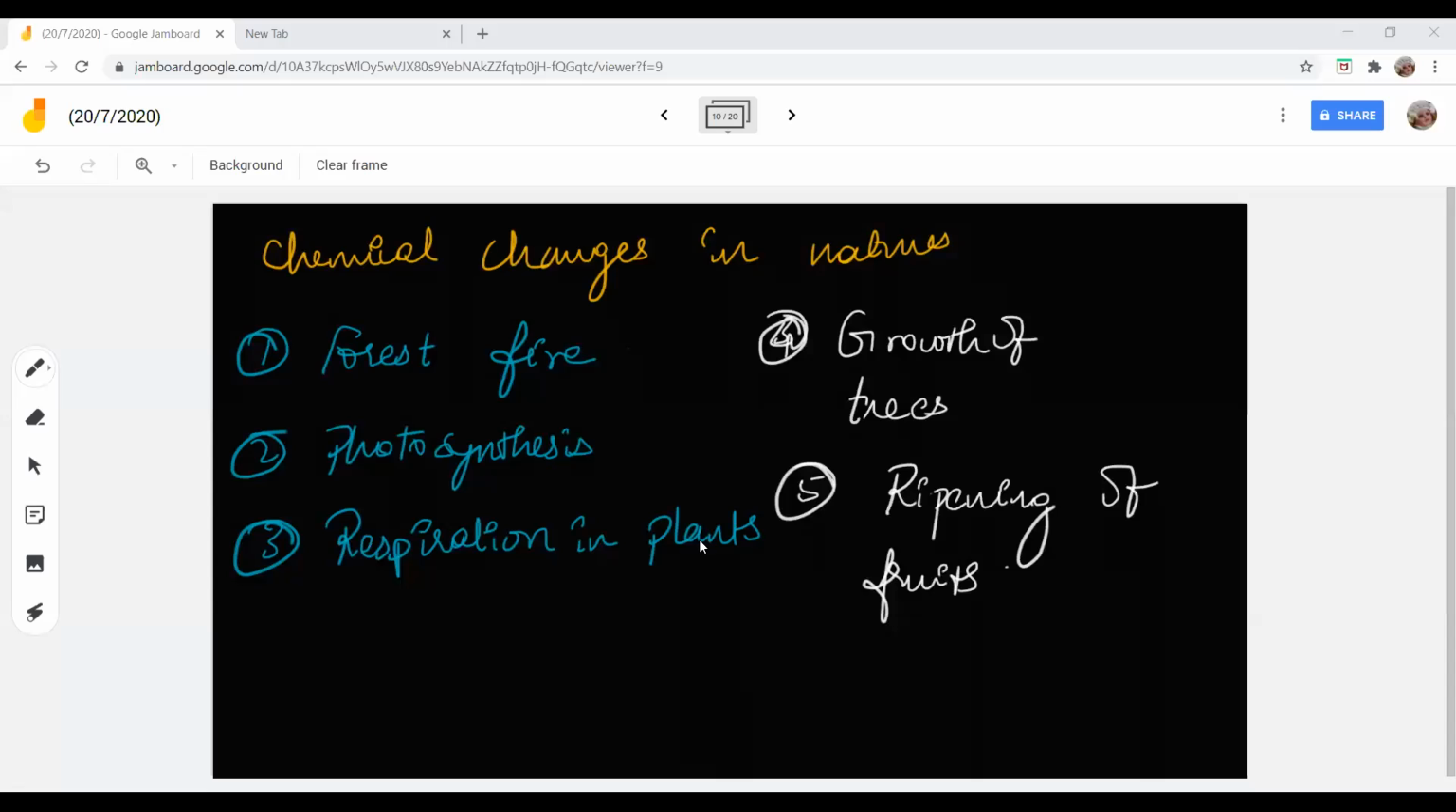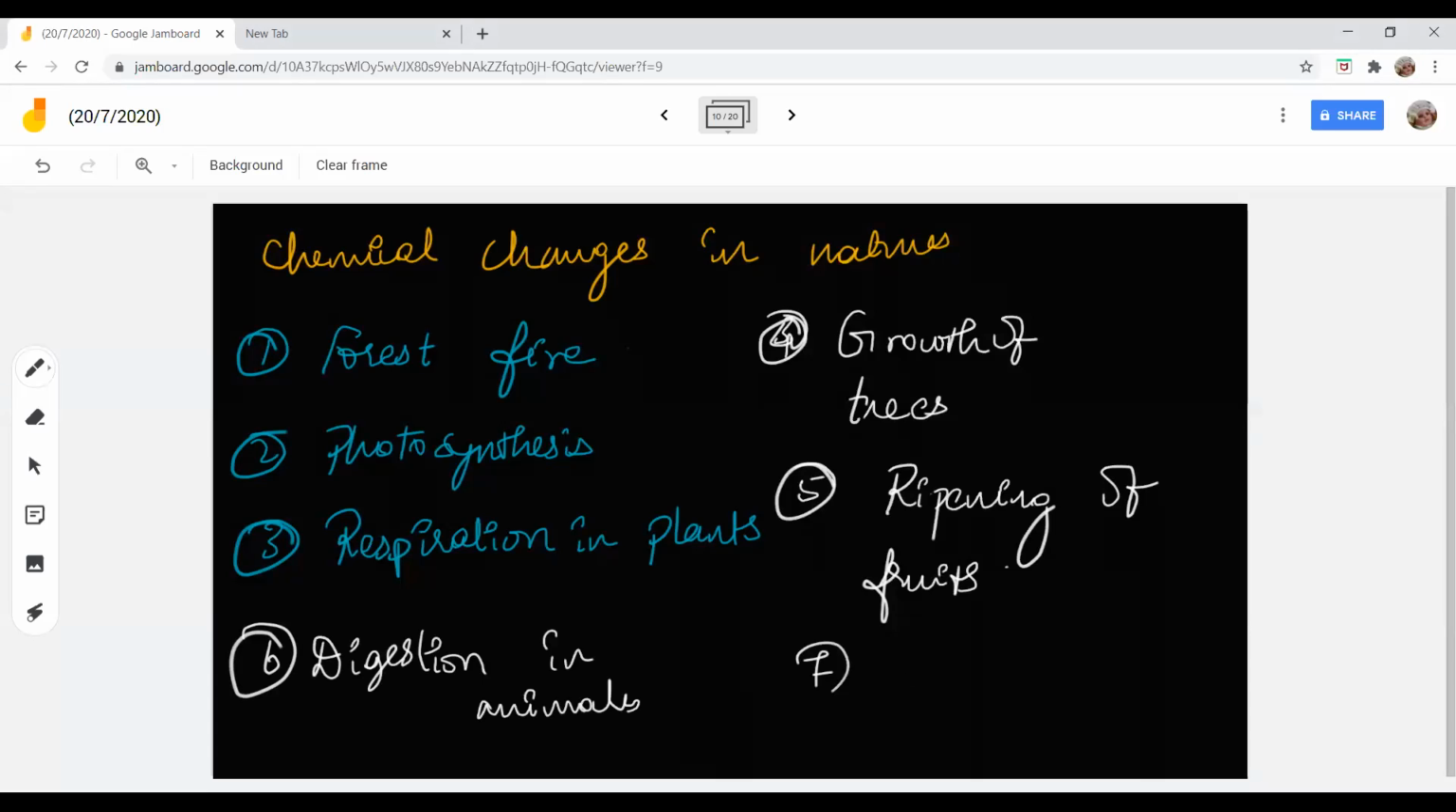Ma'am, another example of chemical change is rusting of iron. Rusting of iron, yes. Ma'am, digestion in animals is a chemical change. Yes, digestion in animals is a chemical change. Good. Rusting of iron, but it is not happening in nature. Digestion in animals.